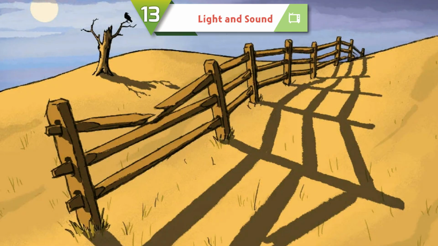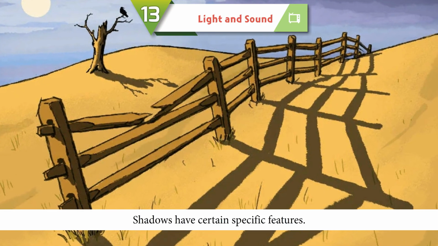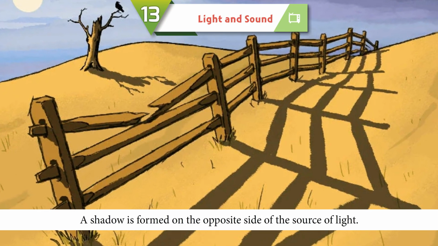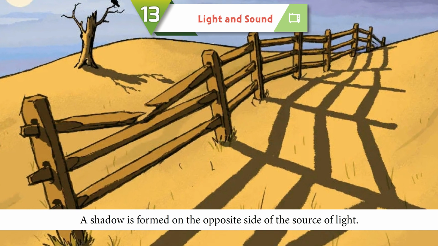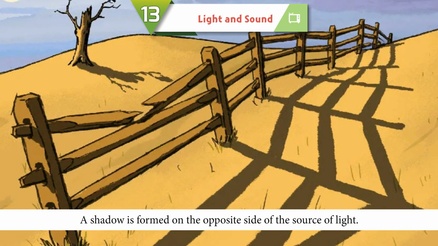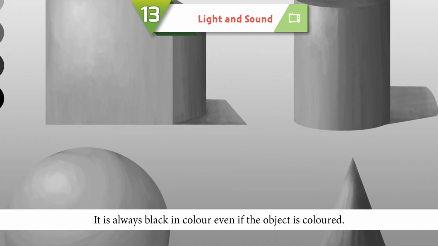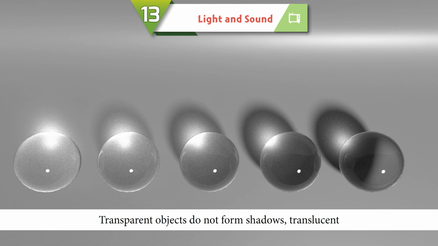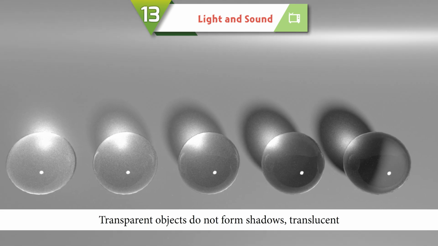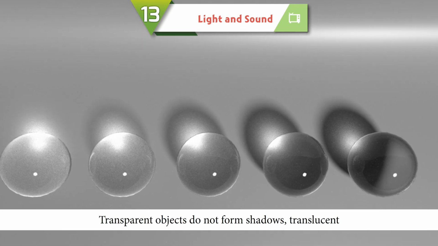Features of a shadow. Shadows have certain specific features. A shadow is formed on the opposite side of the source of light. It is always black in color, even if the object is colored. Transparent objects do not form shadows.